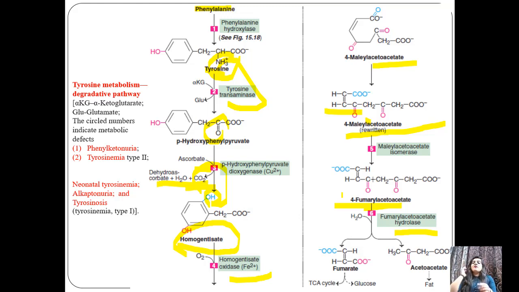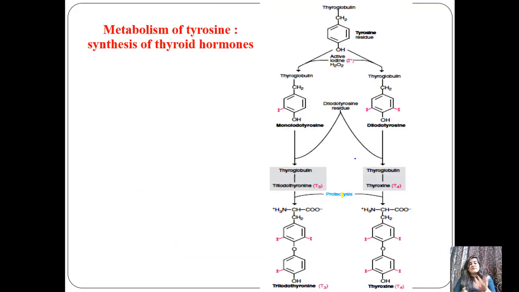Now what happened? Whatever fumarate is there will come to the TCA cycle of carbohydrate, and it will generate glucose, which will be used as energy, and acetoacetate will generate fat. Now we will see the metabolism of tyrosine as a synthesis of thyroid hormones. So there are two syntheses to generate thyroid hormones.